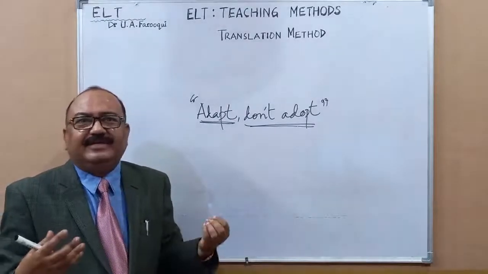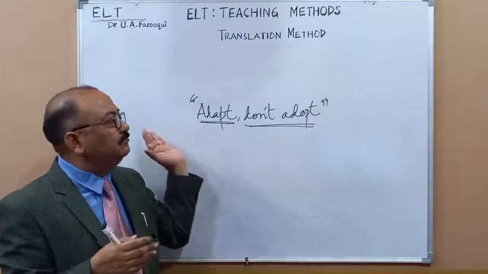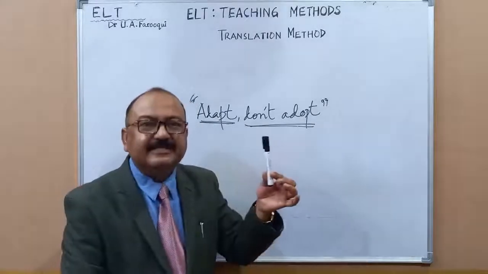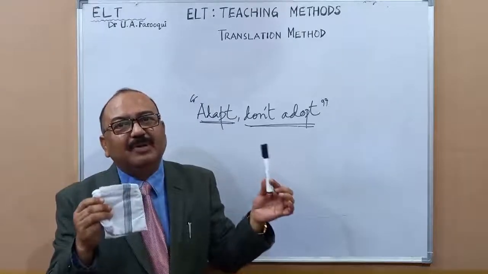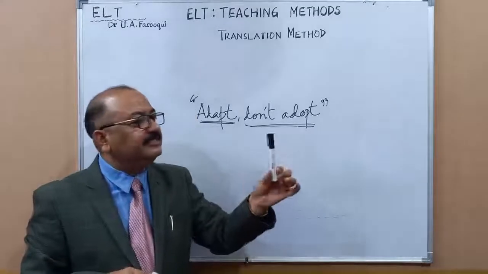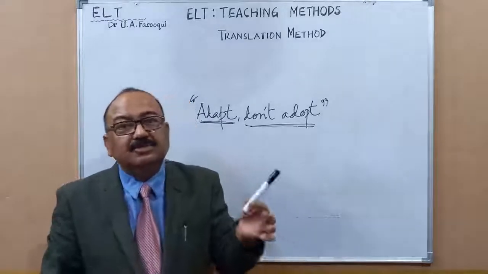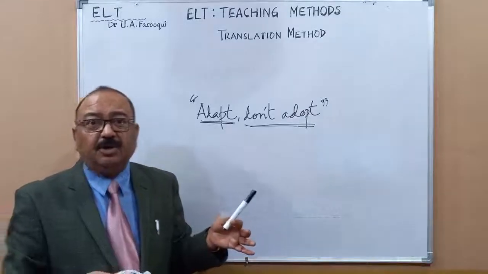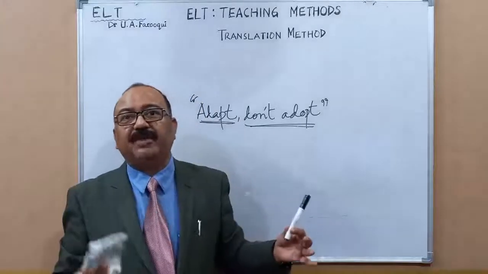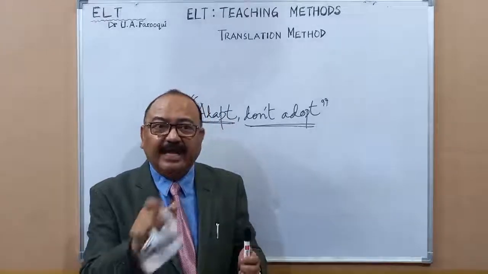Students do not forget the meanings if you tell them the Hindi equivalents. Once you are told that pen means qalam and handkerchief means rumal, you are going to remember it. Suppose you ask me what is a pen, and I define it as a cylindrical object with ink in it, used for writing. See what a big description I am giving. Or handkerchief: a square piece of cloth used for wiping the face. These definitions are time consuming and they do not understand them.